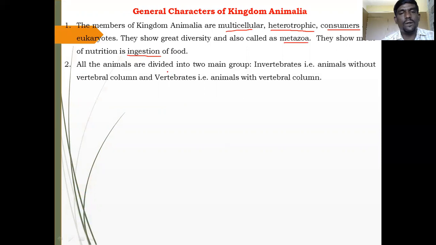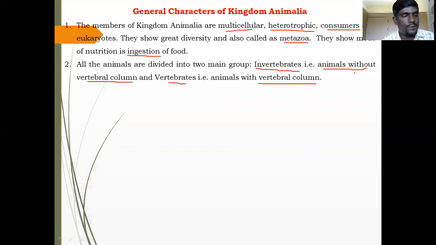All the animals are divided into two main groups. The kingdom Animalia is mainly divided into two groups: first, invertebrates, that is animals without a vertebral column, and second, vertebrates, that is animals with a vertebral column.